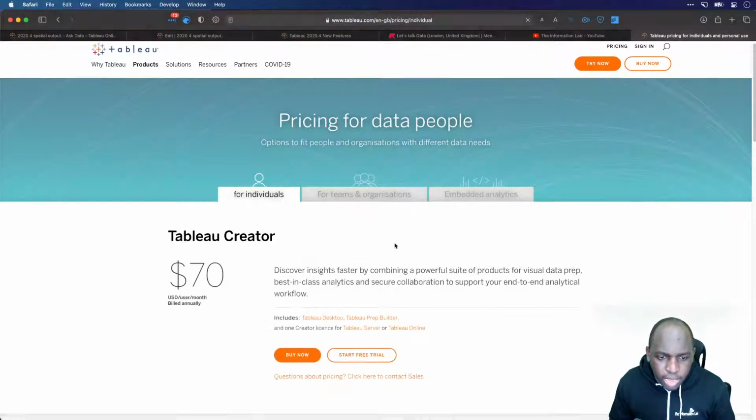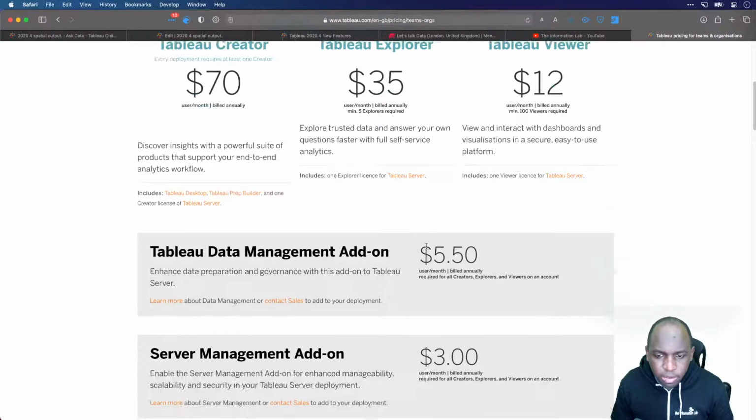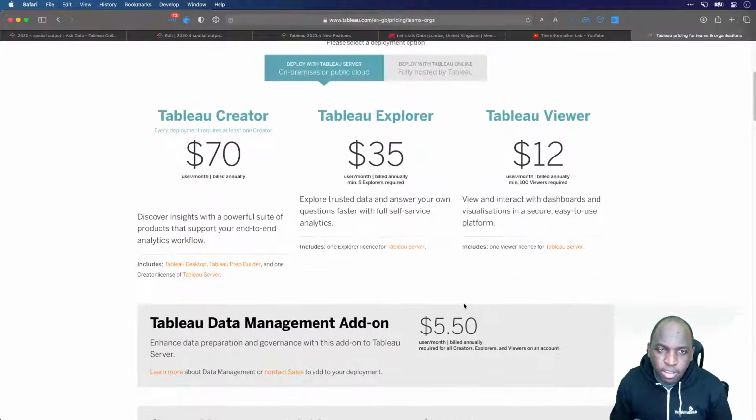And it says it here in very, very clear terms for teams and organizations. If I go to this page, it's $5.50 per person per month billed annually. So it depends on the scale of implementation of your Tableau Online setup. So this is all here. I think it's really easily laid out.